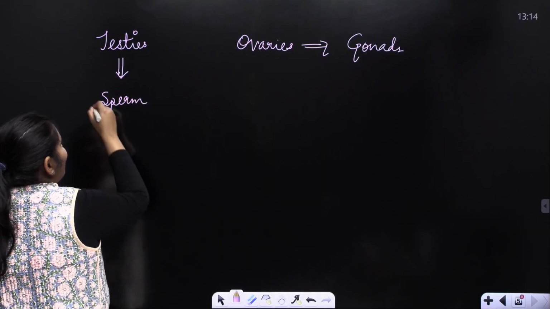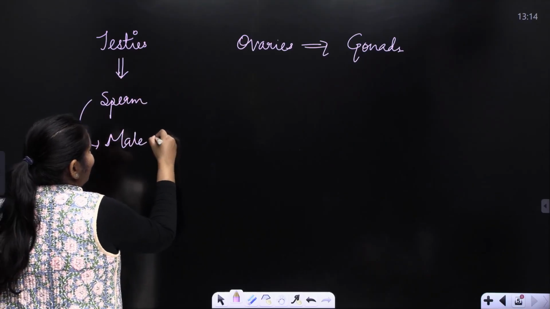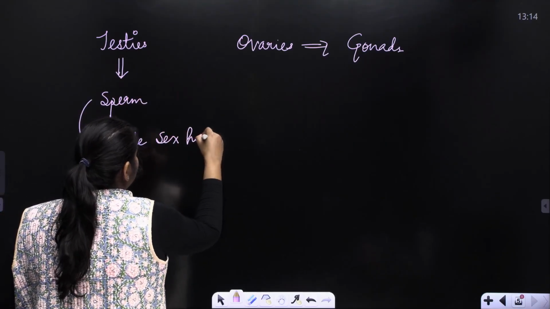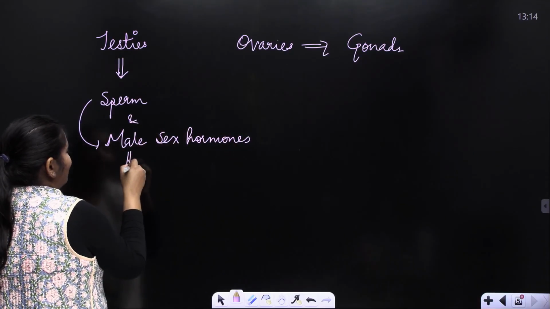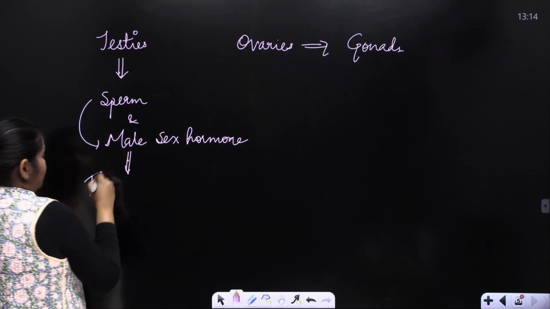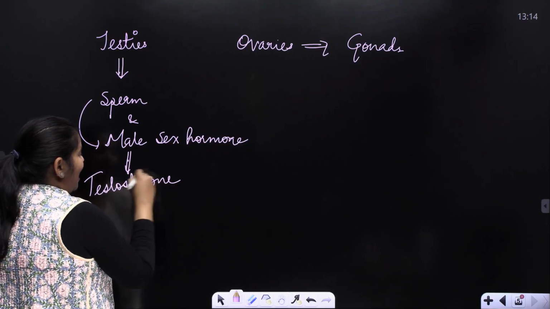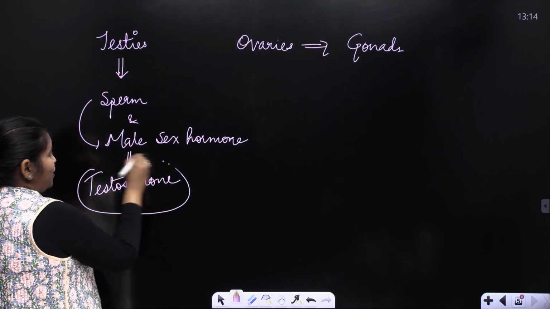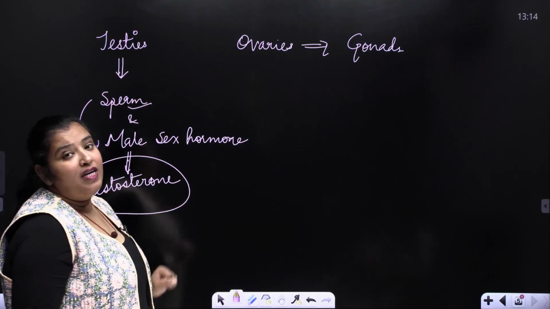But along with that, it produces the male sex hormone, which is just one hormone, testosterone.